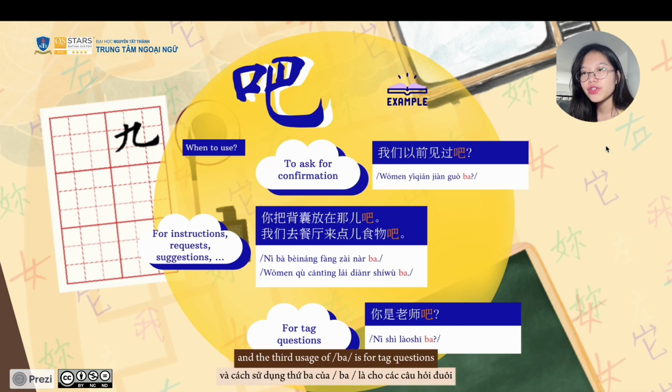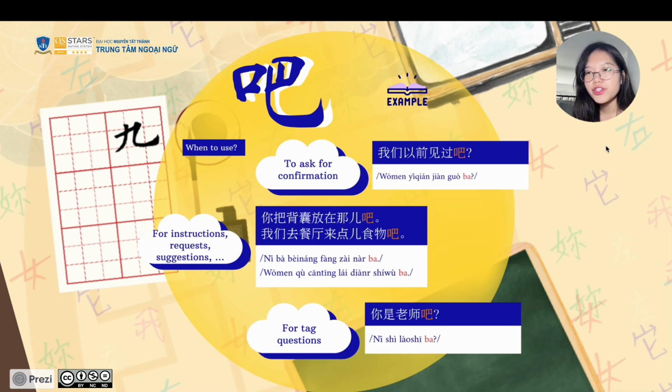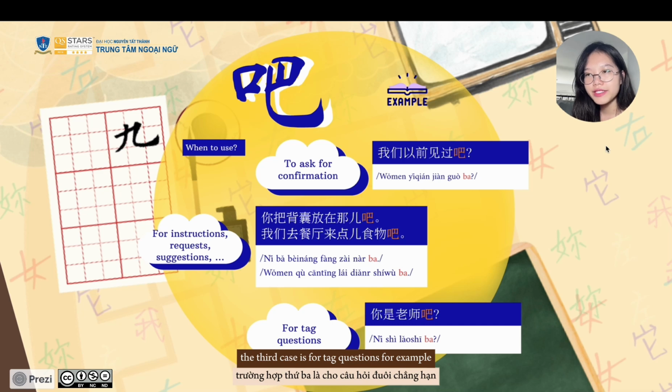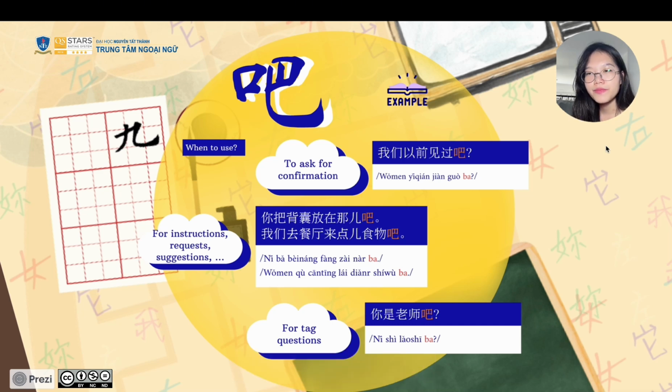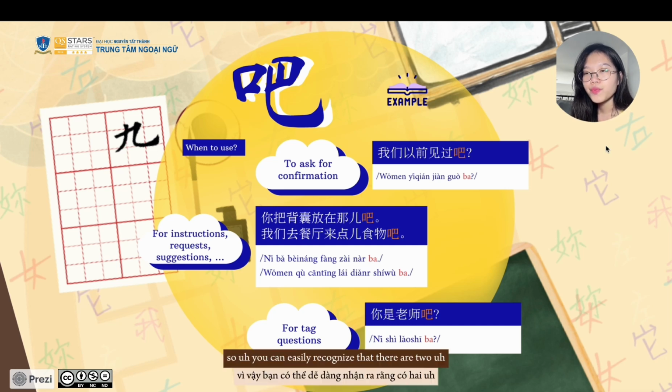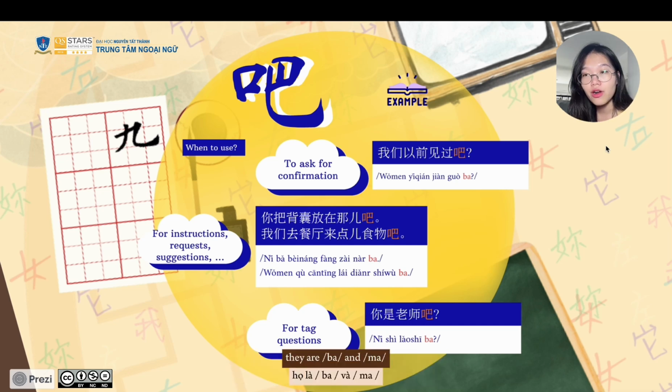And the third usage of ba is for tag questions. For example, 你是老师吧? You can easily recognize that there are two particles in this video you have to use for tag questions. They are ba and ma.